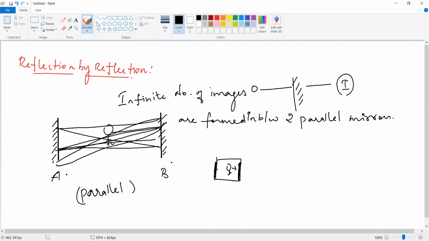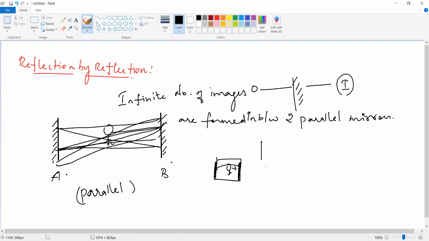He sees the back side through the front mirror. If there is a mirror on the back side, what will be visible? The hairstyle. Okay, we can see the back side of the hairstyle from this mirror. So this is the use of plane mirrors by reflection by reflection: the reflected image is again reflected by another plane mirror. Similarly we can produce more images.